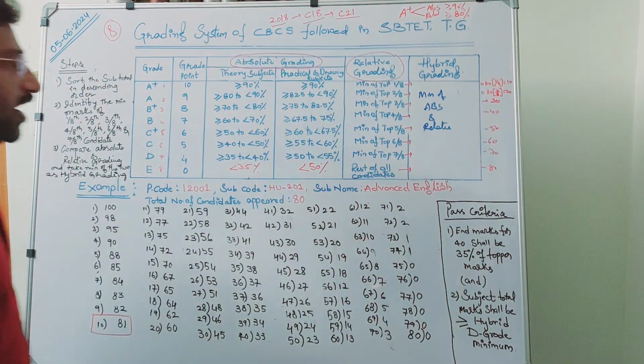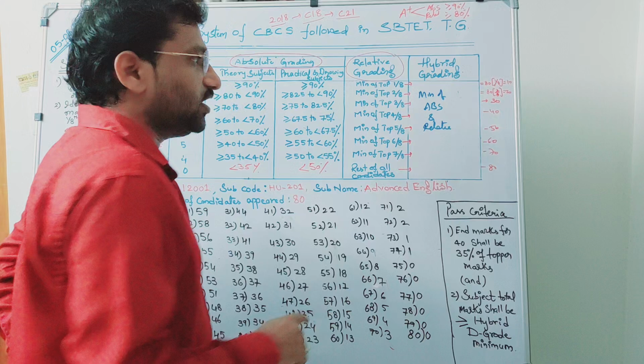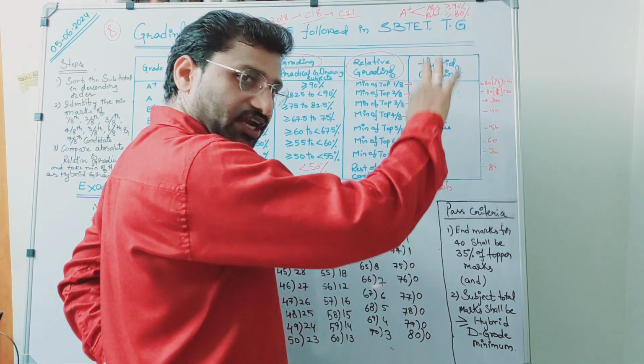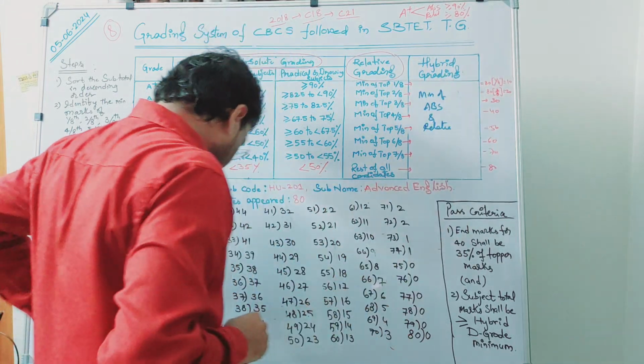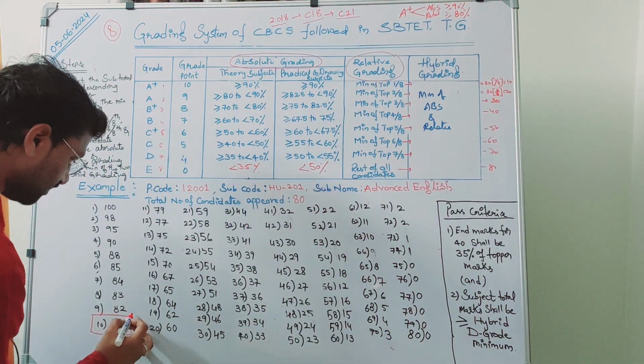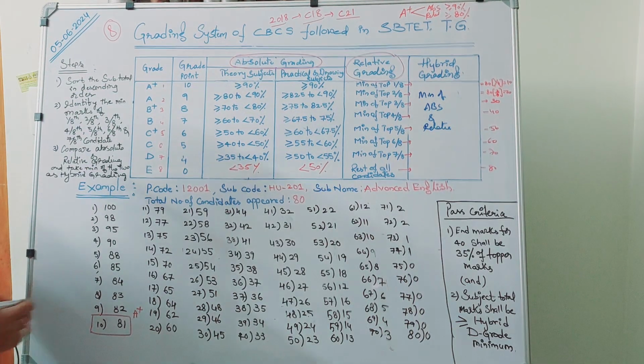What is 1 by 8th candidate? Total number of candidates is 80. 80 into 1 by 8, that means 80 by 8, that is equal to 10. So 10th candidate. This is the 10th candidate's marks, that is 81. Now this is the range for A plus.